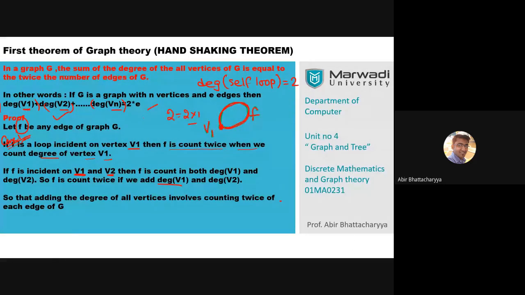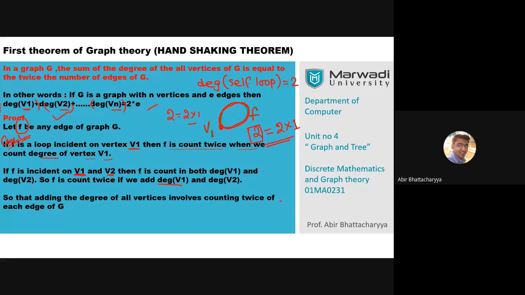So the number of incident edges of v1 is 1. Also we know the degree of v1 is 2 because it is a self loop. So we can write 2 on the left side, which equals twice multiplied by 1. 1 is the number of incident edges, which is satisfied here in the case of a self loop.